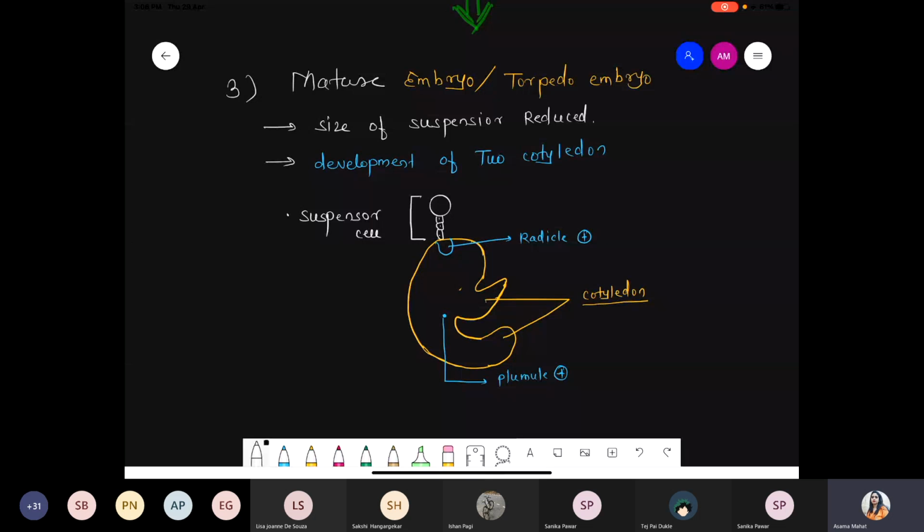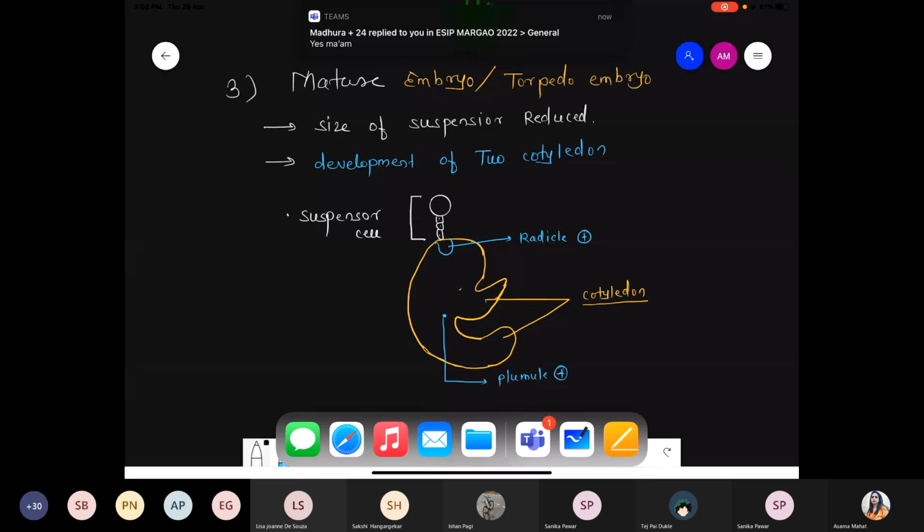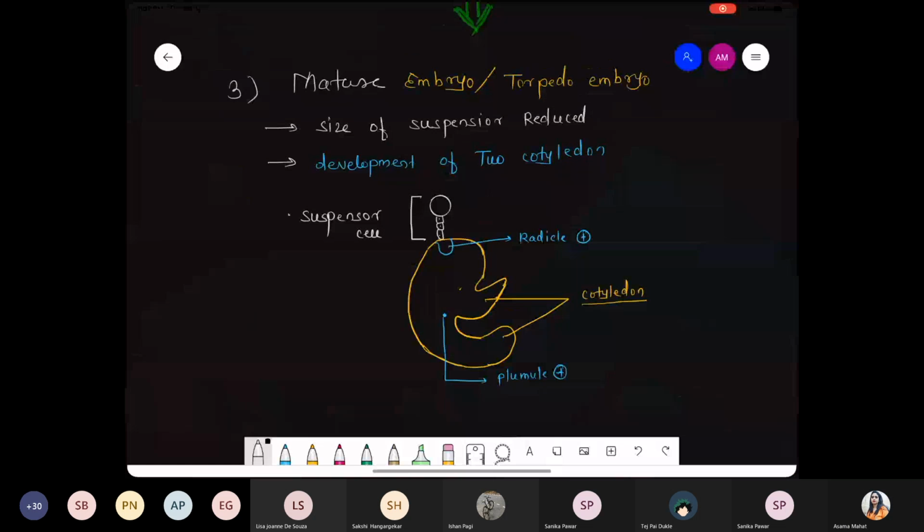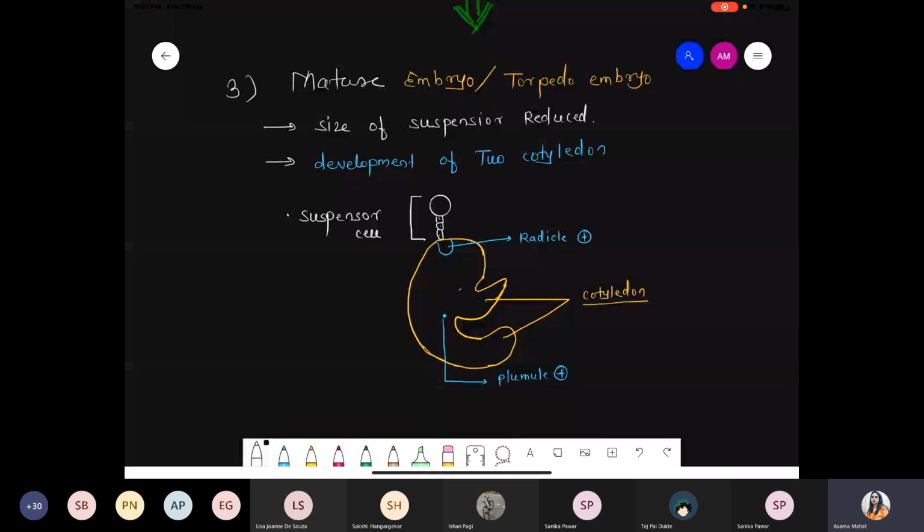Ishan, now the screen is loading properly, but it's quite delayed. Excuse me, ma'am. Huh? Ma'am, the range of next cells is same in all cases. Range means what, Sanika?